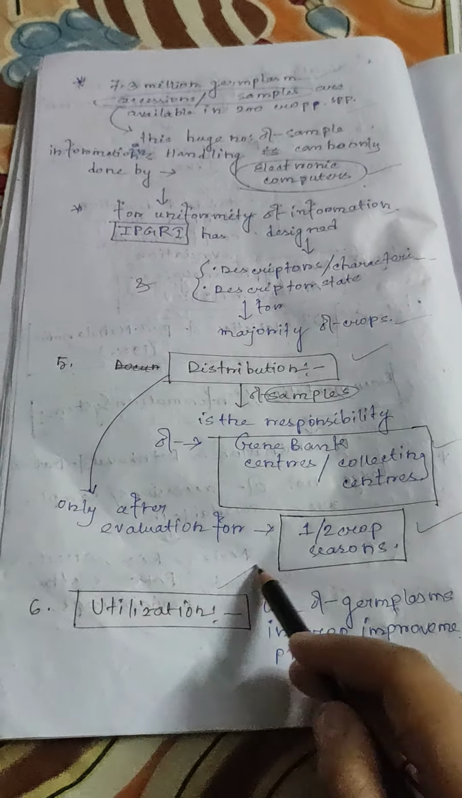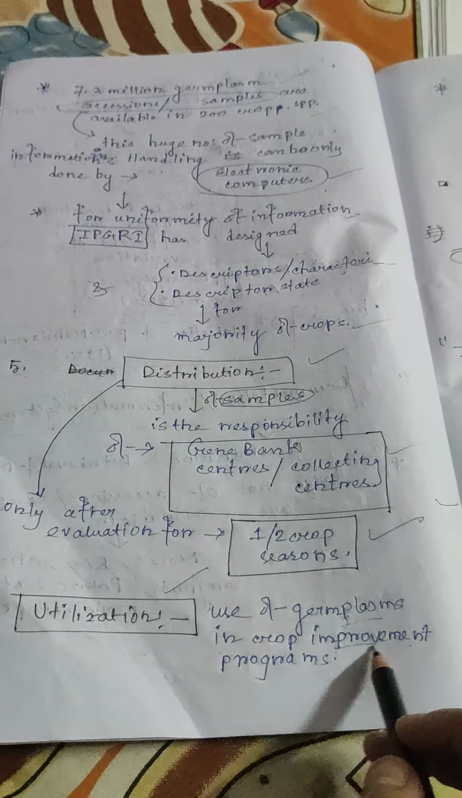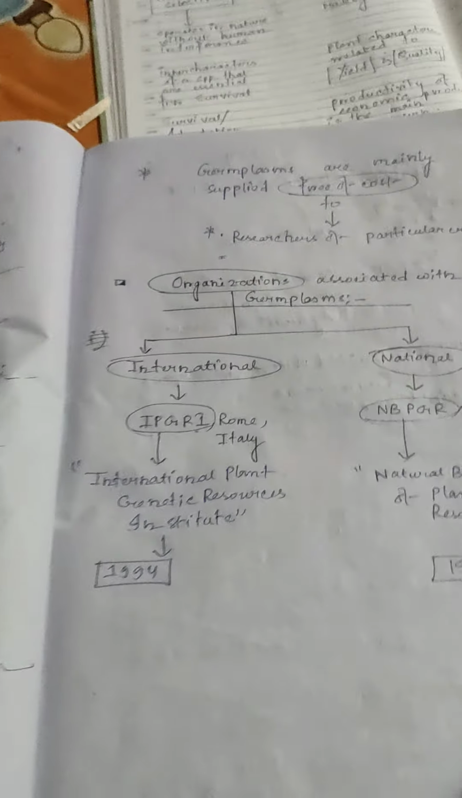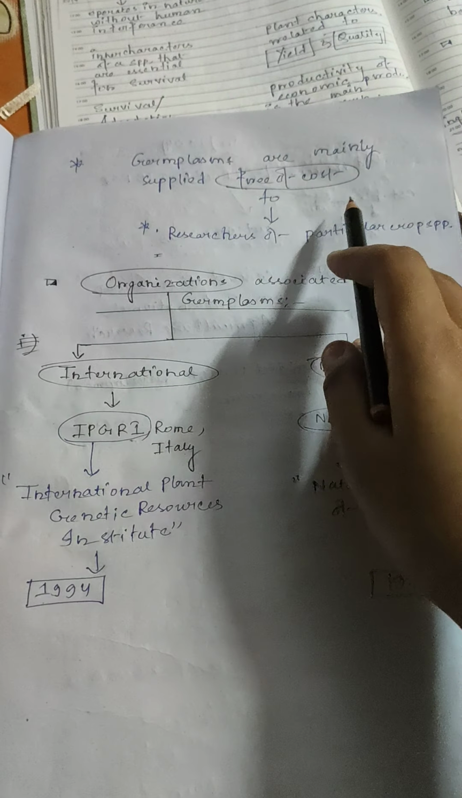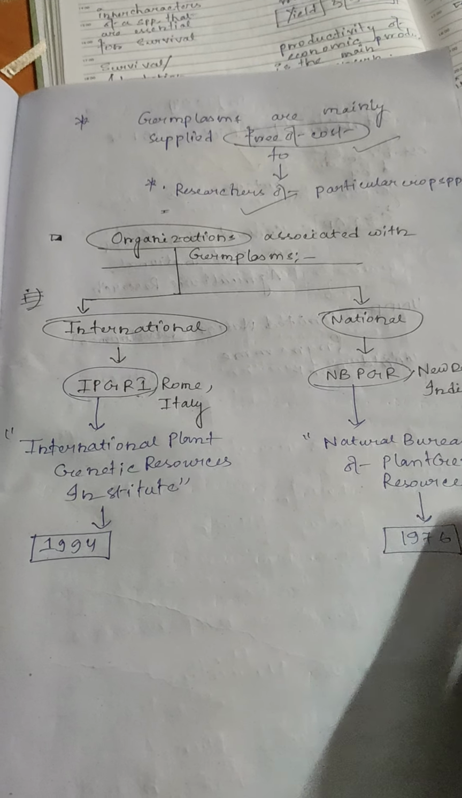The sixth type of step under germplasm is utilization. Utilization is nothing but the use of germplasm in crop improvement programs. Germplasms are mainly supplied free of cost to researchers of a particular crop species.